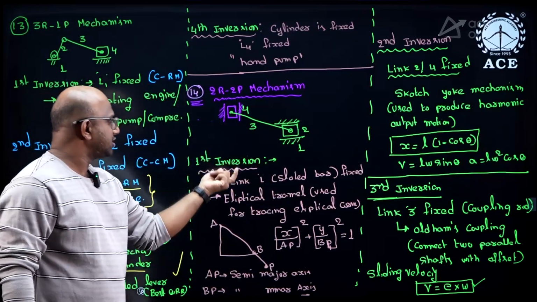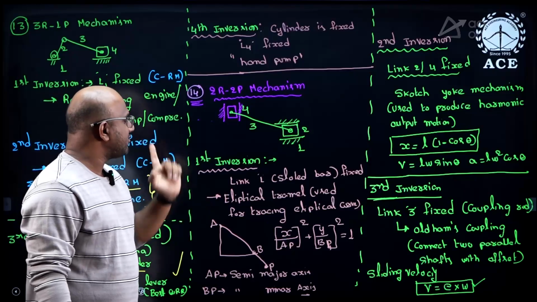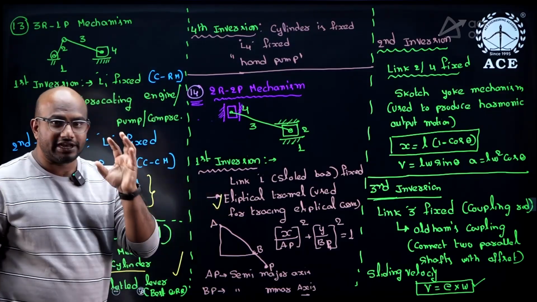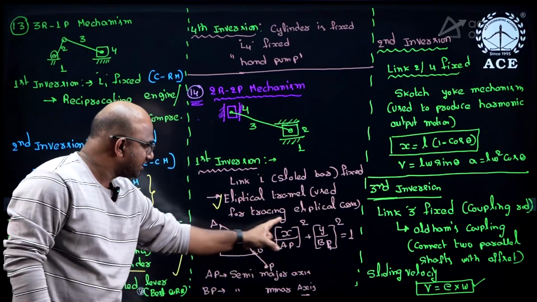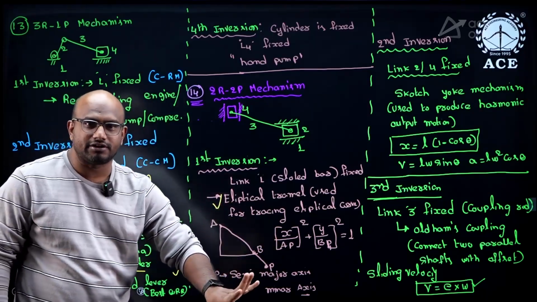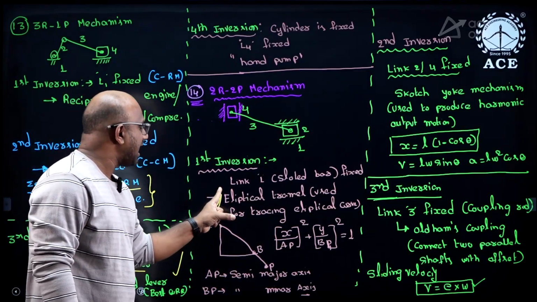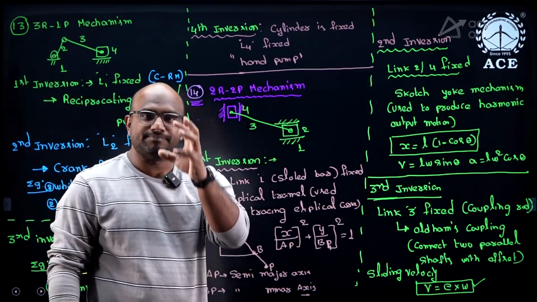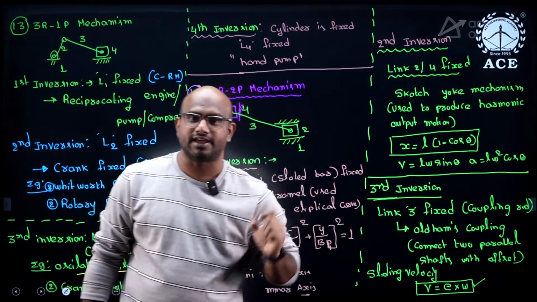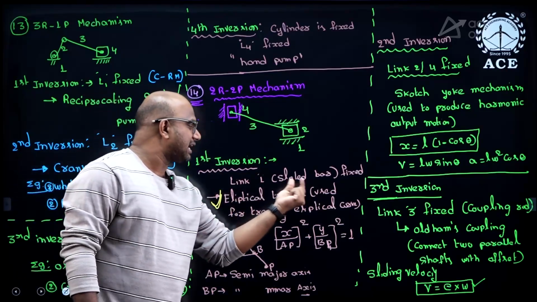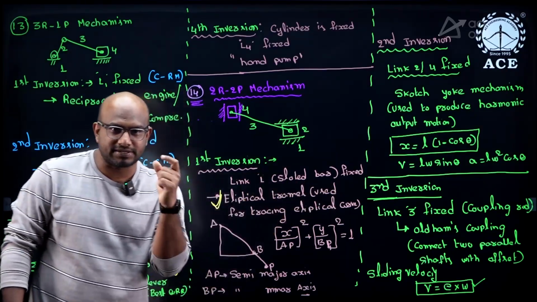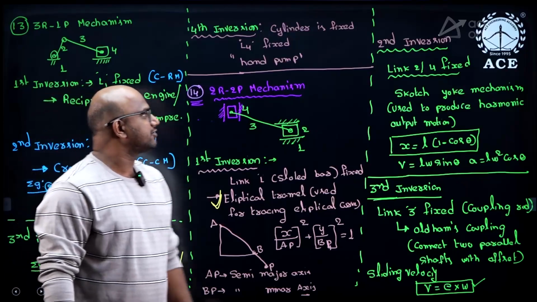Then having a first inversion. If I fix the first link, guys, it is going to give you the elliptical trammel. Elliptical trammel is the inversion of the double slider crank mechanism. You have to remember this one, guys. What is the purpose of the elliptical trammel? Its purpose is to trace elliptical curves.